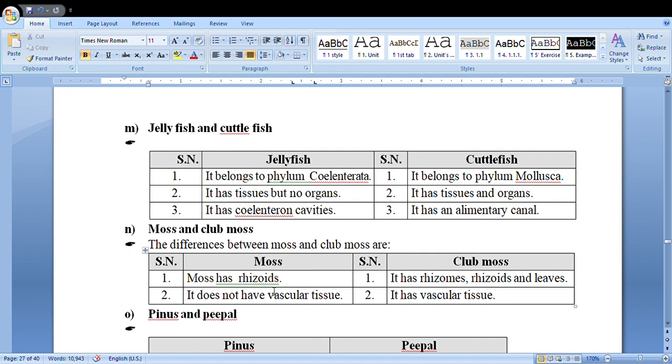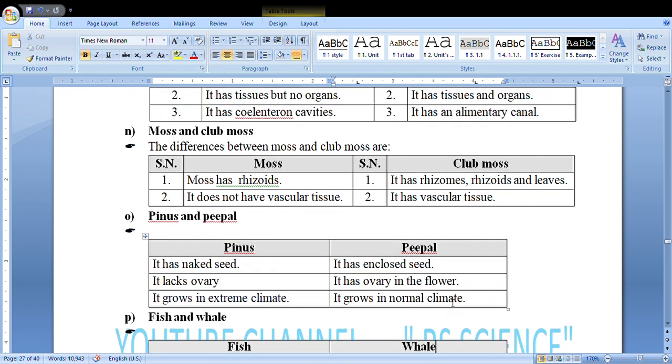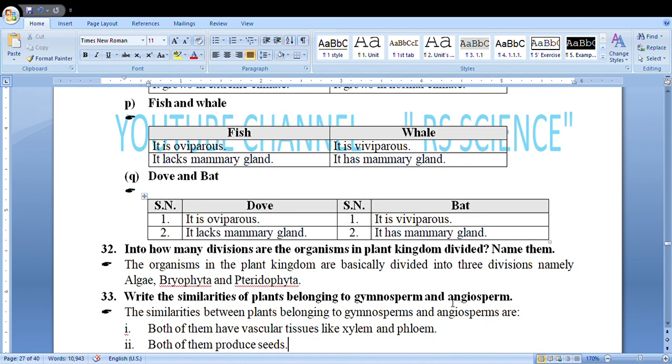Moss, club moss. It has rhizoids. It has rhizome. It does not have vascular tissue. It has vascular tissue. Pine and people. Pine has naked seed, it has enclosed seed, it has ovary, it lacks ovary. These are fishes. Fish and whale. It is oviparous, it is viviparous. It lacks mammary gland, it has mammary gland. Dove, it is oviparous; bat, it is viviparous. It lacks mammary gland, it has mammary gland.